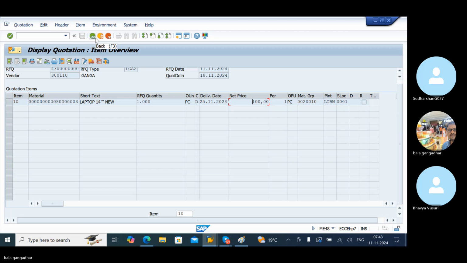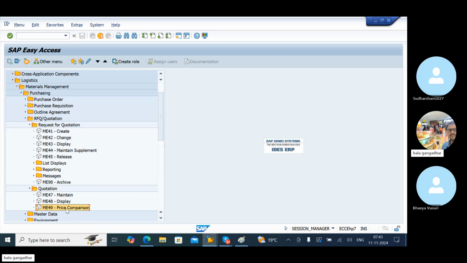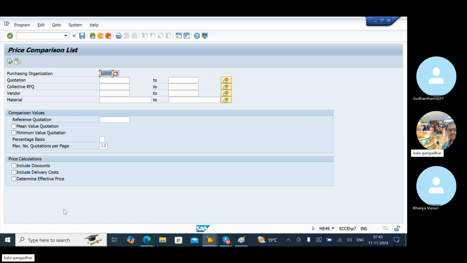Click on back button. Price comparison. Double click on ME49. Click on execute.